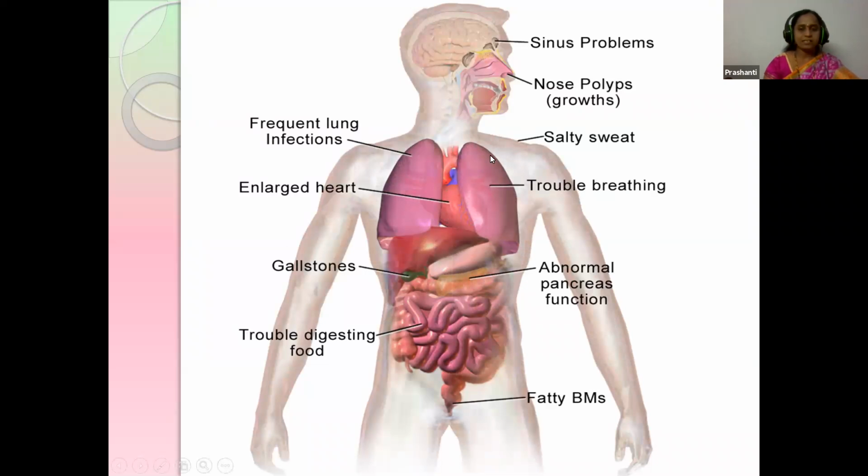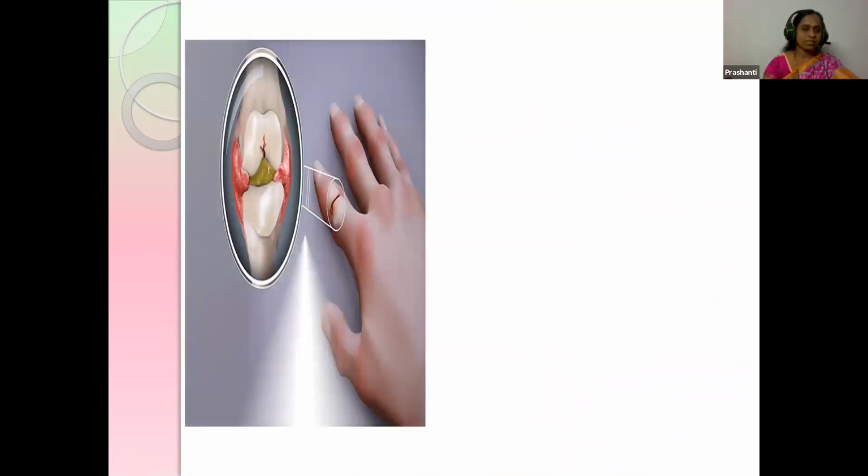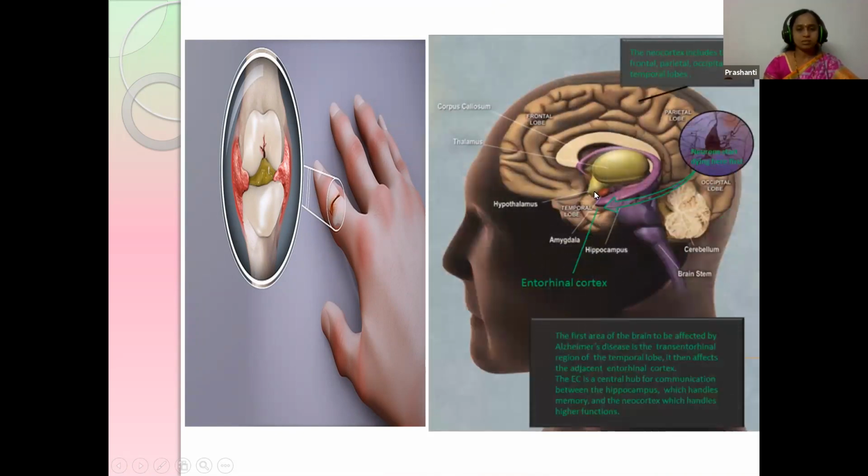As already said, this is cystic fibrosis. Here there is a clog in the lungs region. So due to this, there is difficulty. Sinus problem is seen in the person. And next, when you see, this is rheumatoid arthritis. Here, you see, there are joint pains. And here, this is Alzheimer's disease.